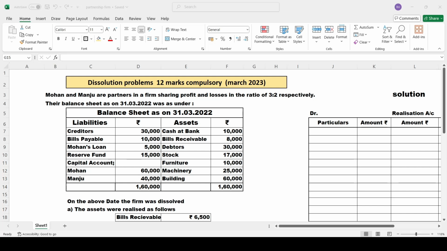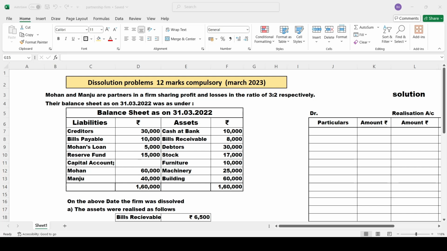Before solving the problem, first we'll understand the concept of dissolution. It will take only hardly 5 minutes. So what is this dissolution? As you all know, partnership is when 2 or more people combine together to do one business. That business we call a partnership business.